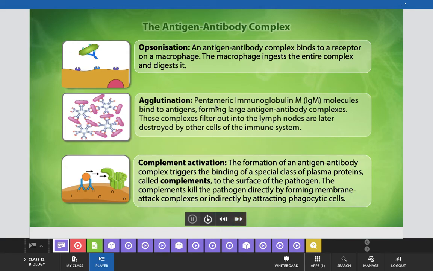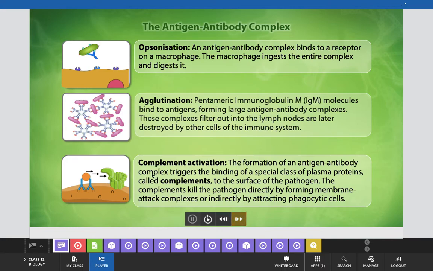Agglutination. Pentameric immunoglobulin M molecules bind to antigens, forming large antigen antibody complexes, and these complexes filter out into the lymph nodes and are later destroyed by other cells of the immune system.